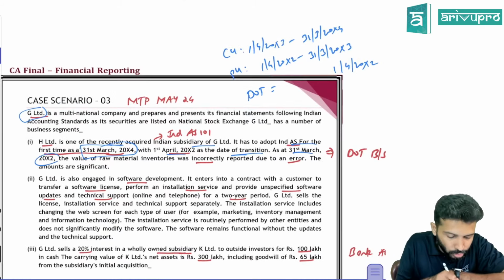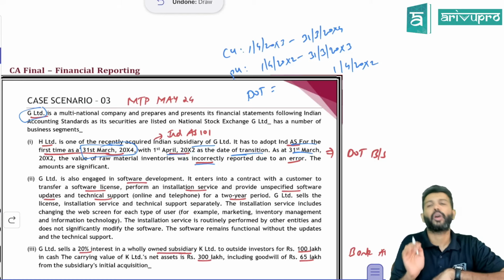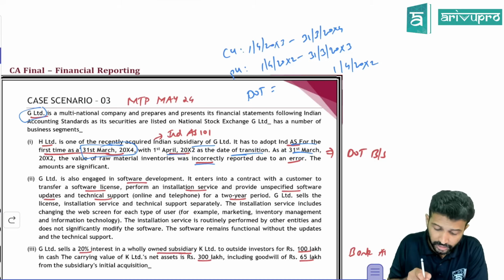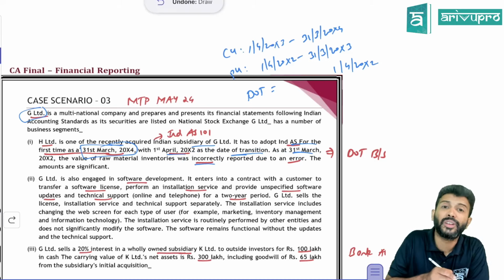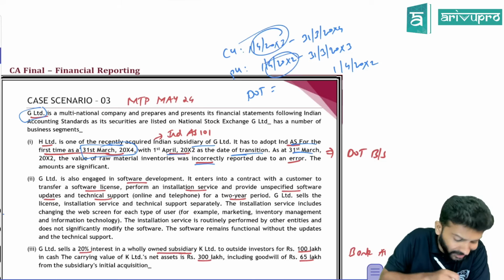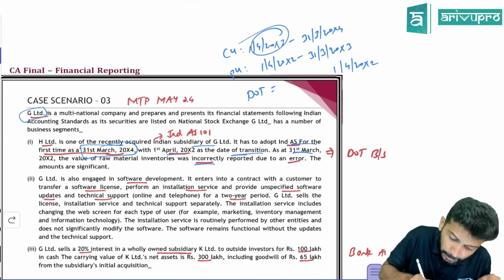As of 31st March 20x2, the value of raw material was incorrectly reported due to an error. Okay, there was an error. That error is on which date? 31st March 20x2. Does it relate to the current year? No. Does it relate to the previous year? No. The previous year starts from 1st April 20x2. You committed an error before the previous year.